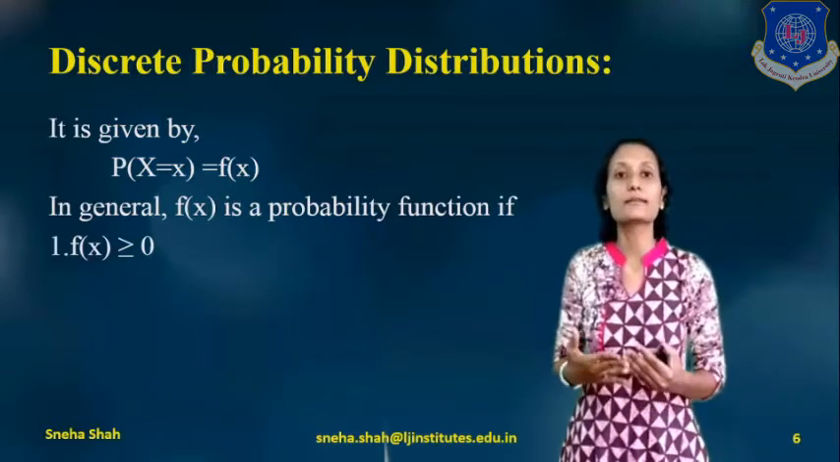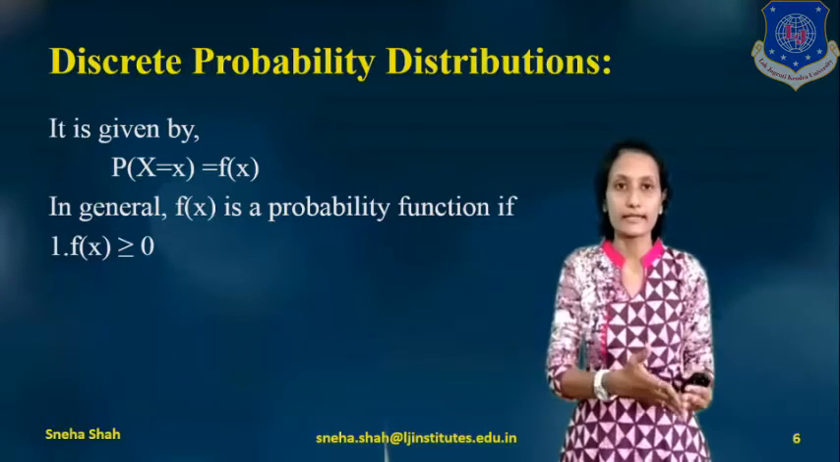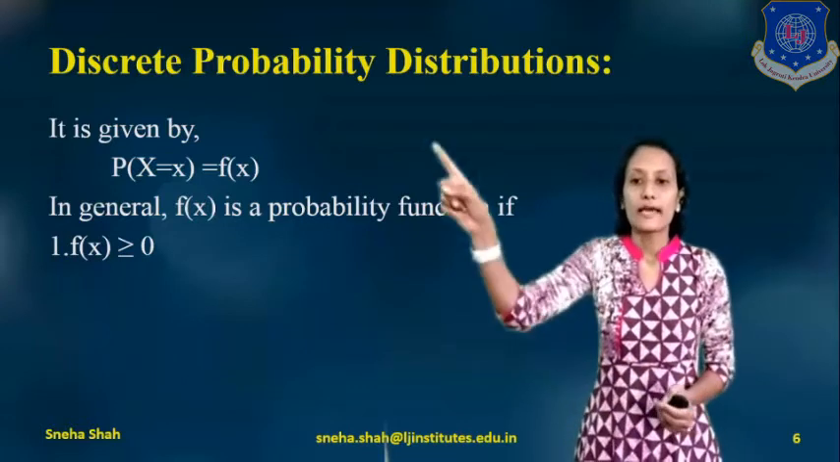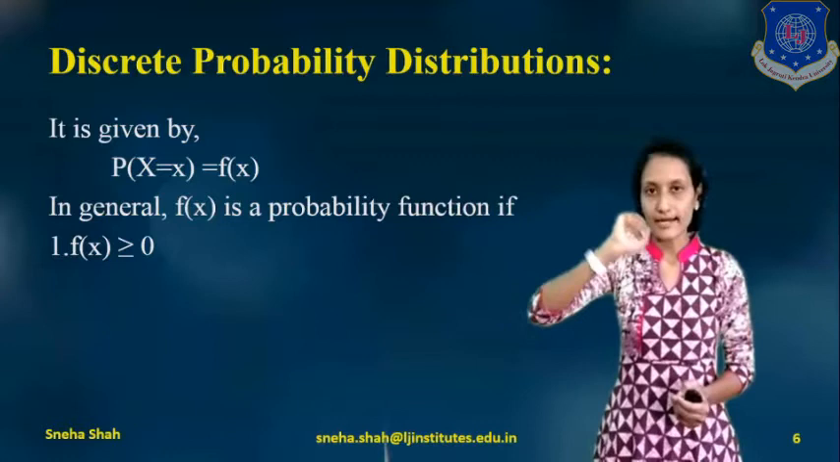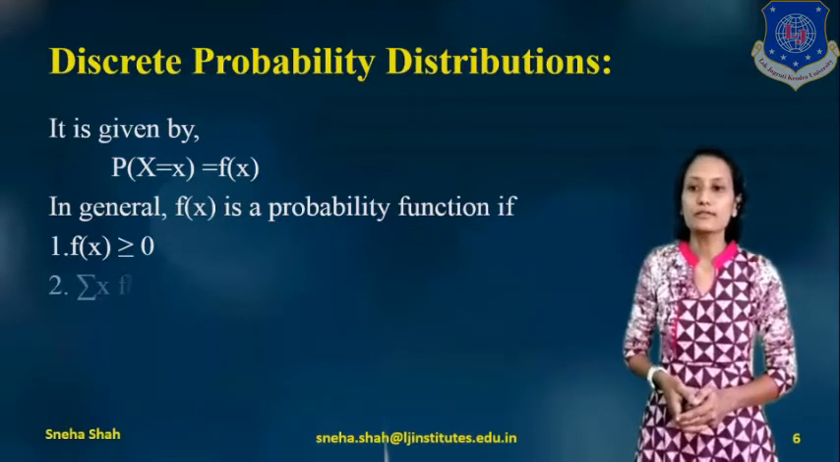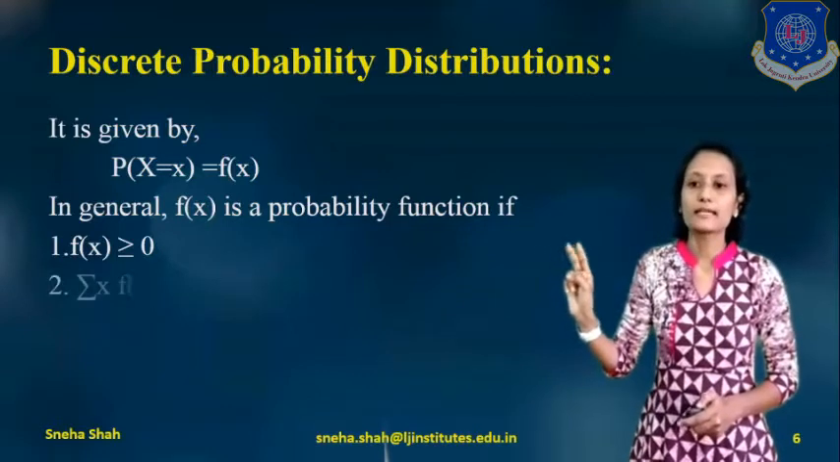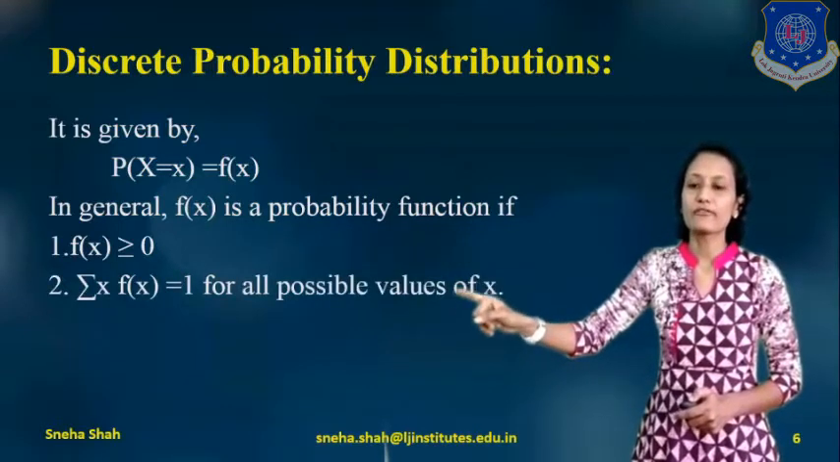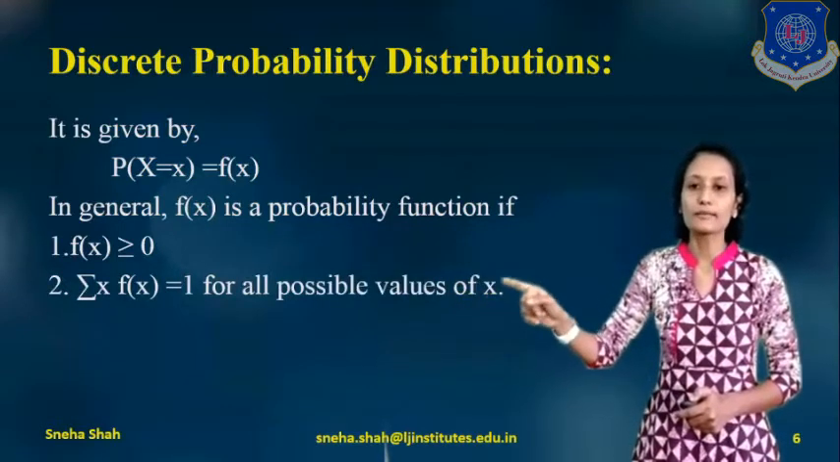Because we have taken the value of probability as greater than or equal to 0, and f of x equals the probability, the value of f of x is also greater than or equal to 0. Now the second property is the summation over x of f of x equals 1, for all the possible values of x.